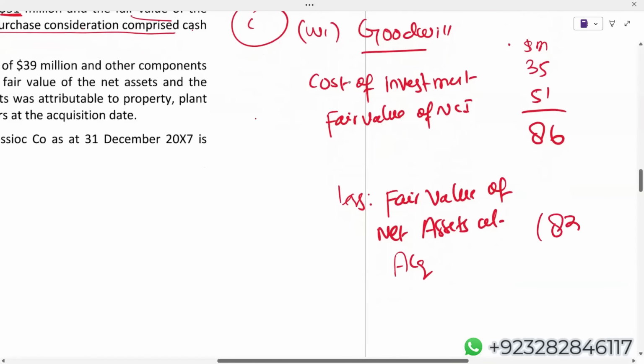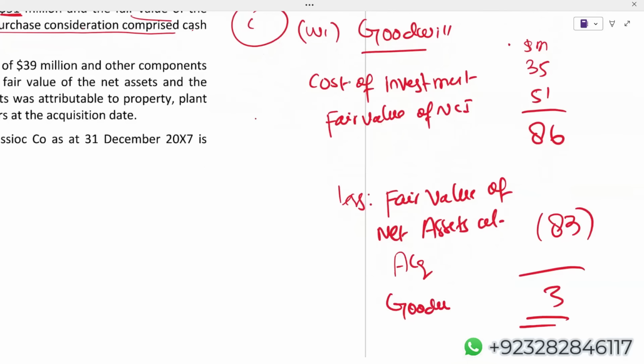They have given us 83. If there is no impairment, nothing, then goodwill is 3. And this 3 we need to remove while correcting the pre-populated SOFP. Is that clear to everyone? Please reply. Students, I'm waiting.